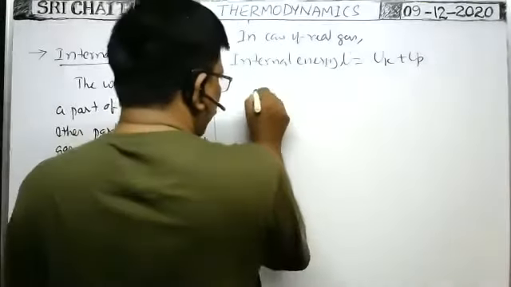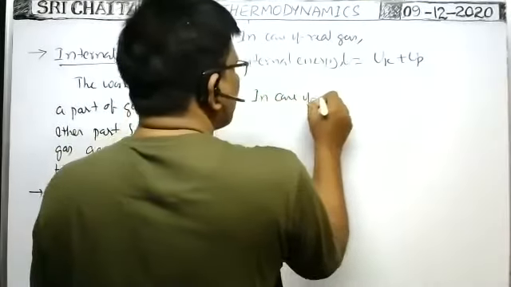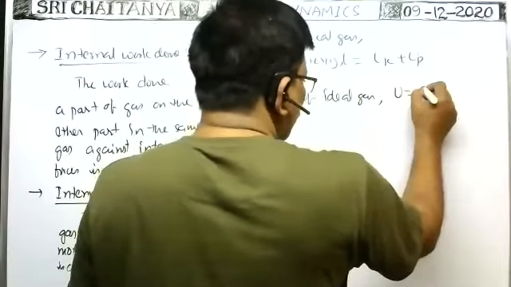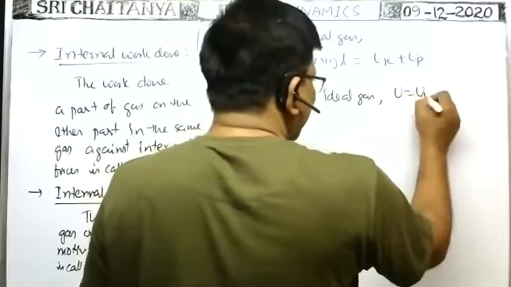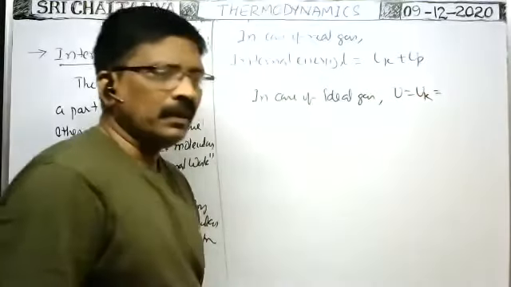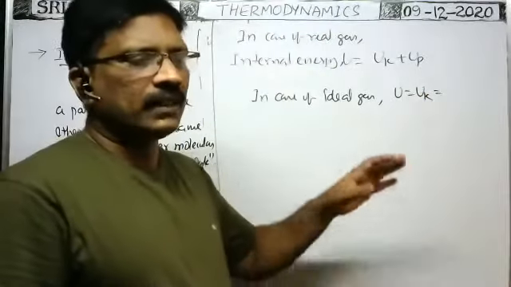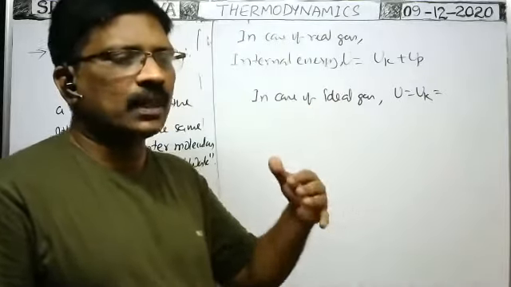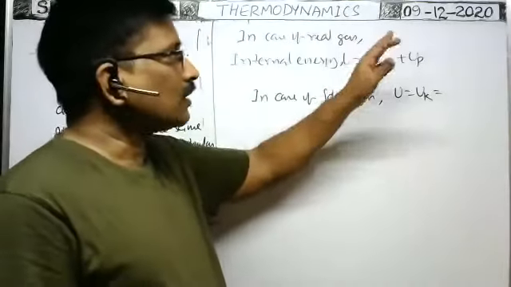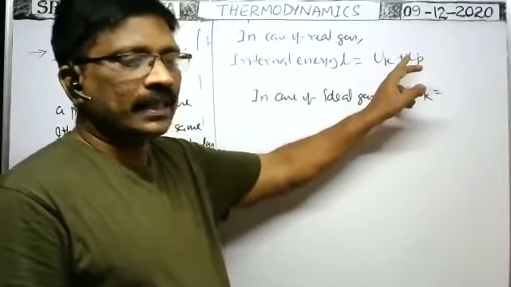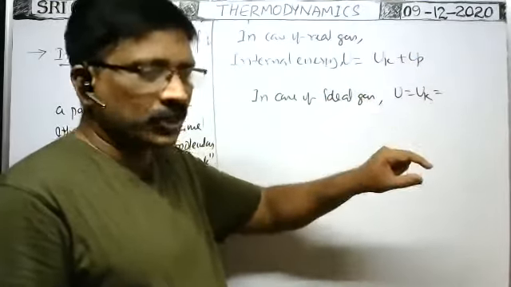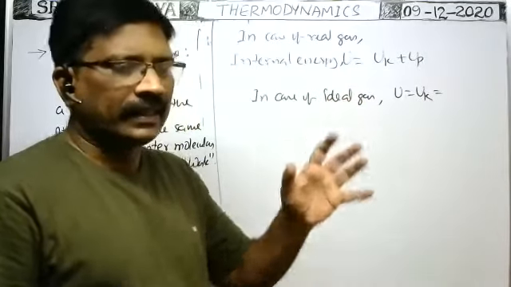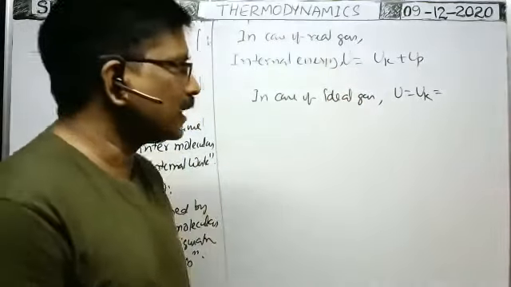Okay, in case of an ideal gas, internal energy is equal to internal kinetic energy only, because among the atoms or molecules of the ideal gas there are no attraction forces. That's why there is no molecular configuration, and it does not possess any potential energy. But because of temperature, each and every atom or molecule in the ideal gas possesses kinetic energy. That is called internal kinetic energy only.